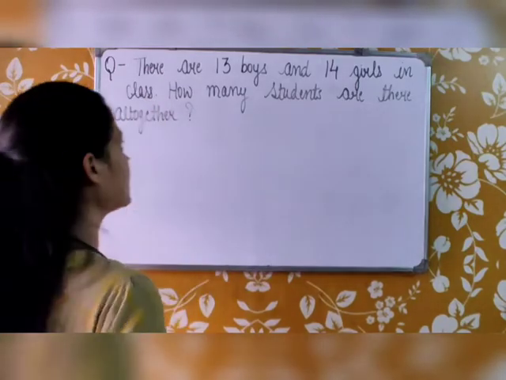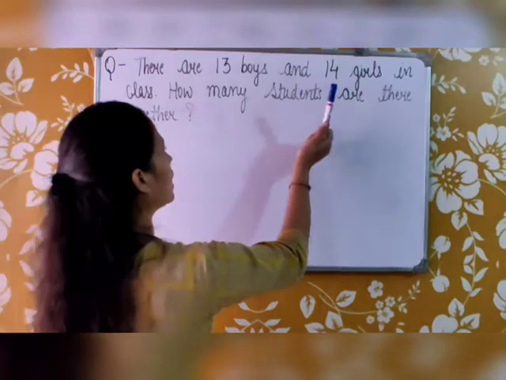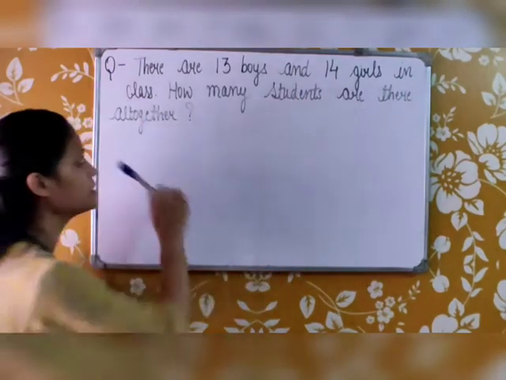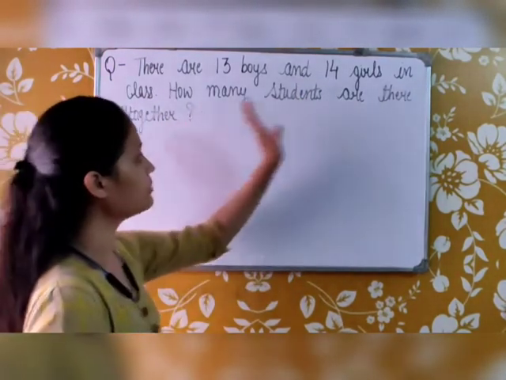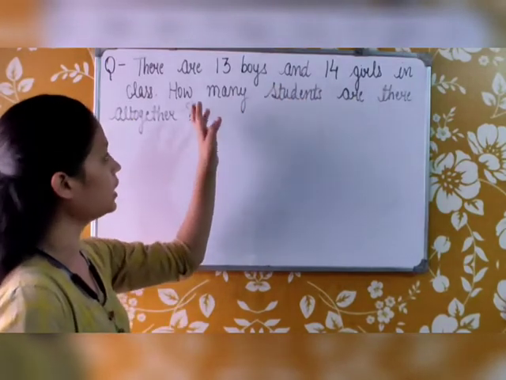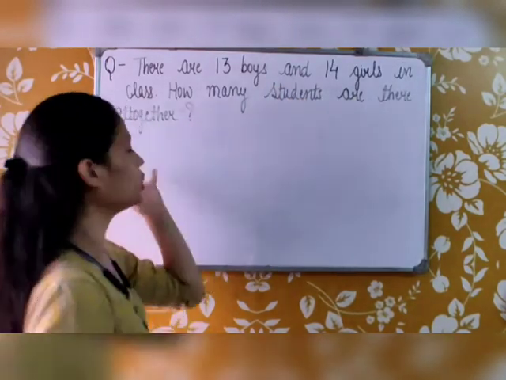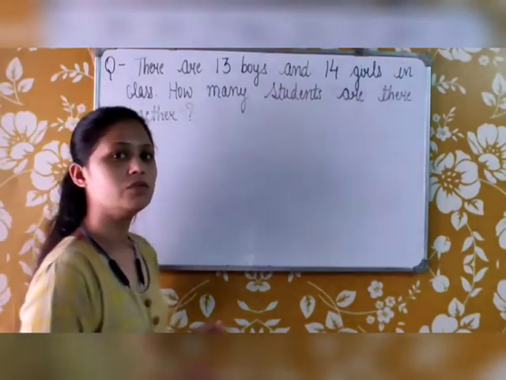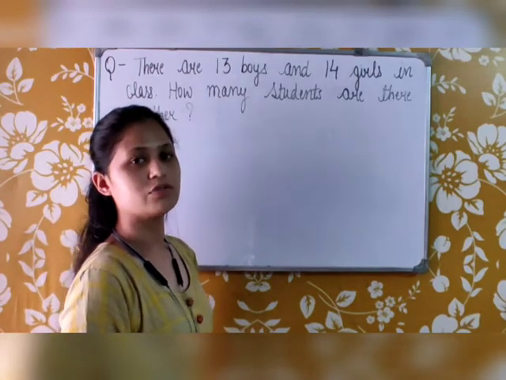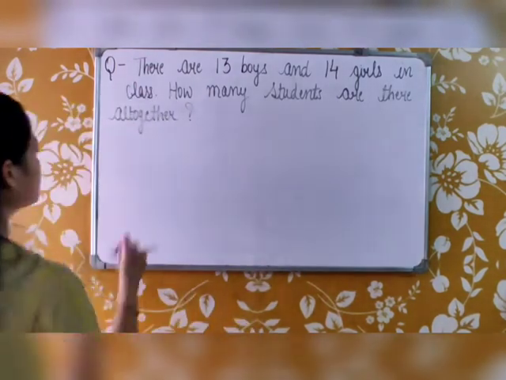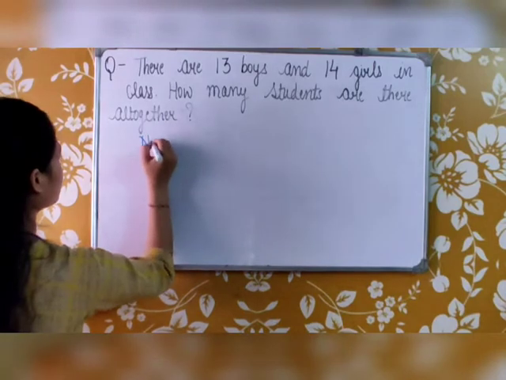Now the question is, there are 13 boys and 14 girls in a class. How many students are there altogether? We have to find out the total number of students. So let's see the number of boys first.